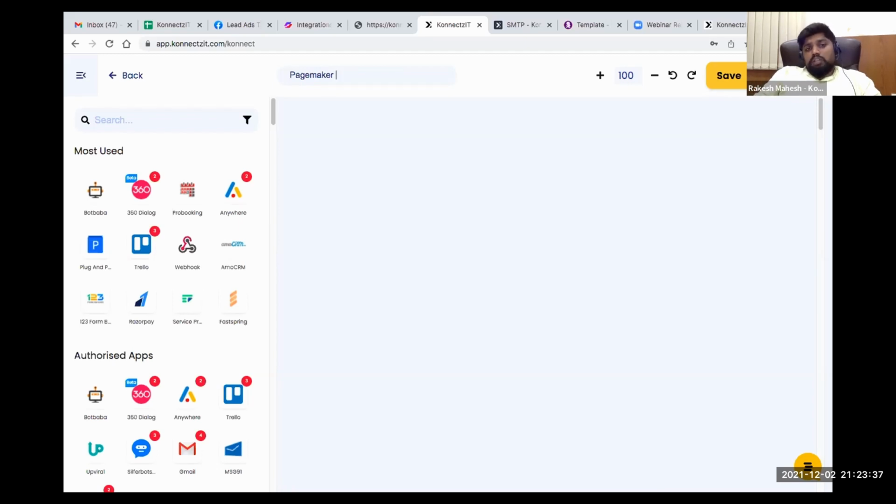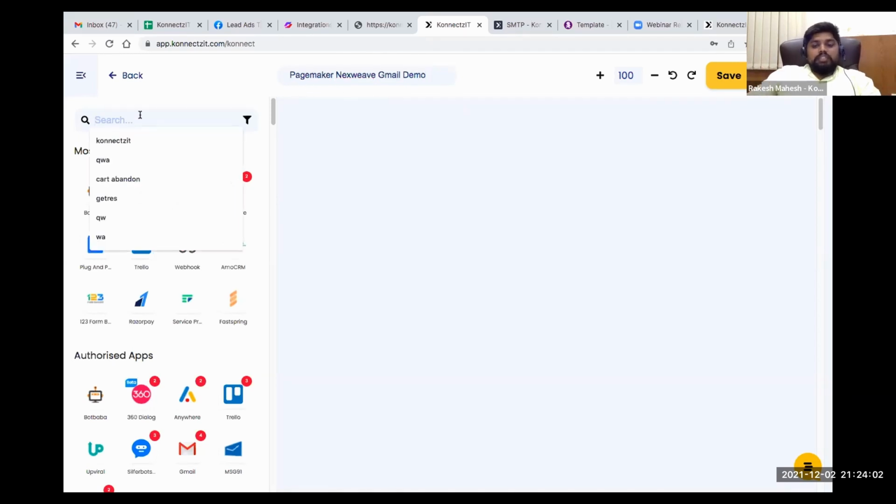I'm going to take AppSumo apps to give a demo at this moment. I'm going to take PageMaker and I will be using NextWave for customization, and probably Gmail to send a notification. I'm going to use all these apps to show you a demo inside ConnectSeed.